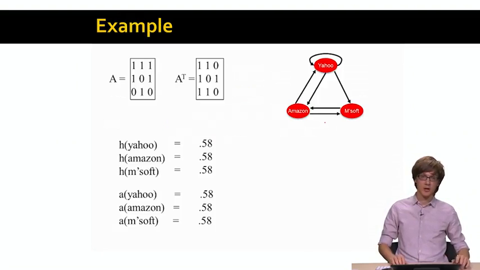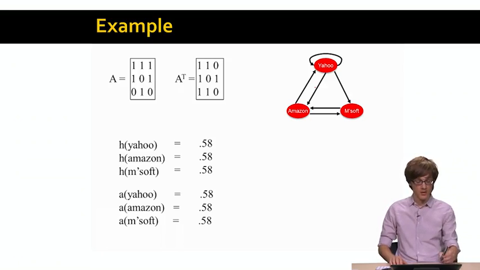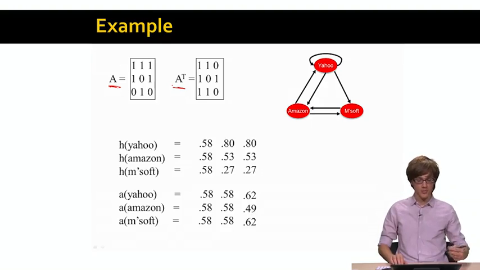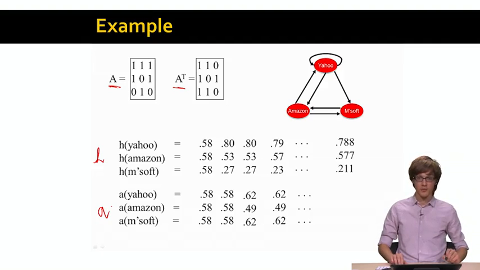Just to give you an example of how hub and authority scores would work, I have an example of my 3-node web graph, Y, A, and M. We have a version of the adjacency matrix and a version of the adjacency matrix transpose. If we run our iteration and keep updating the hub scores H and authority scores A, after a while we converge to two different vectors.